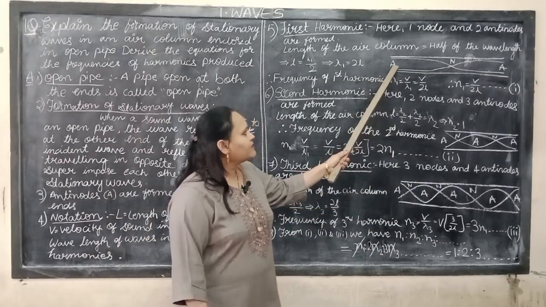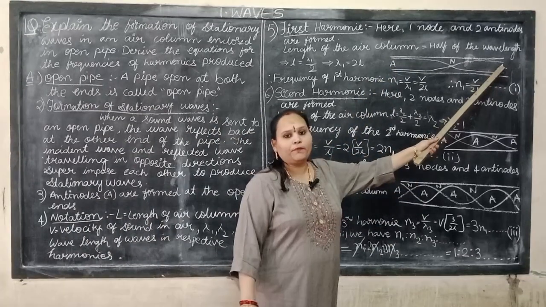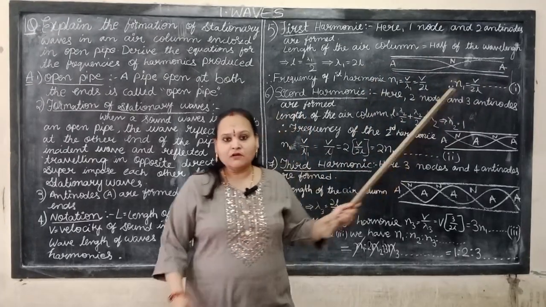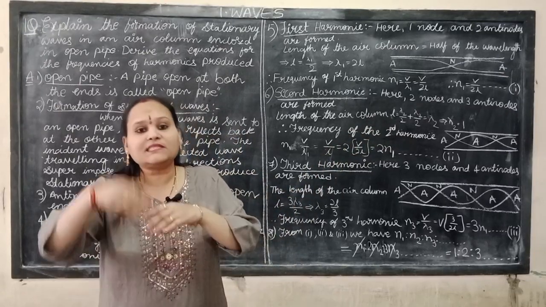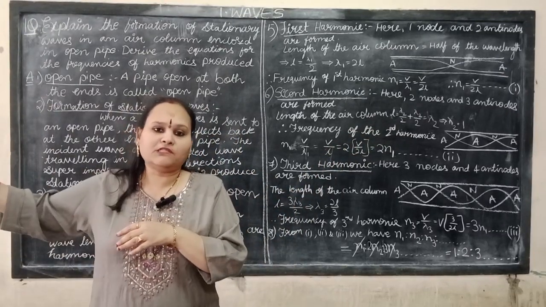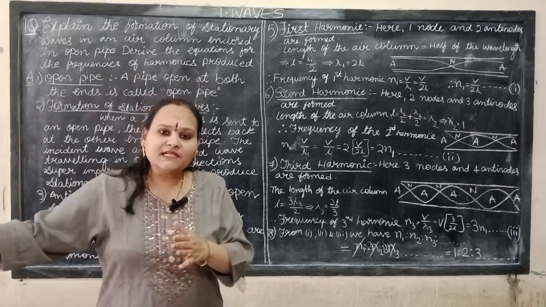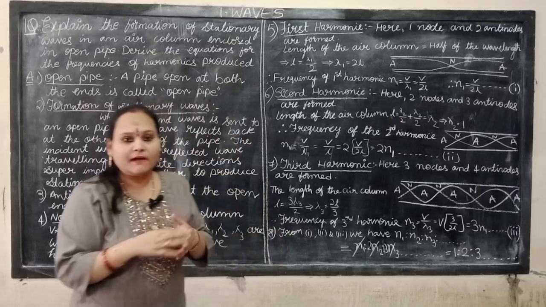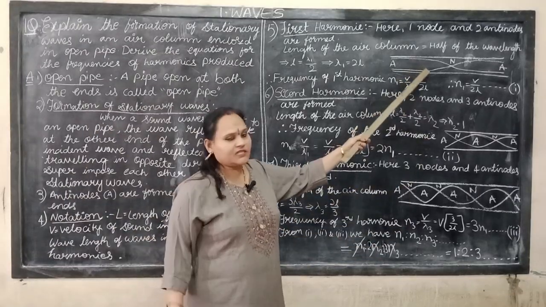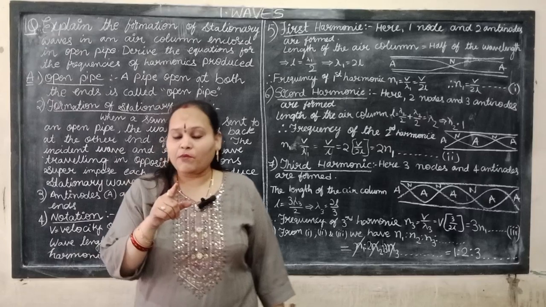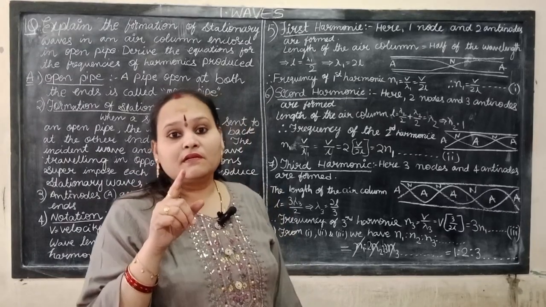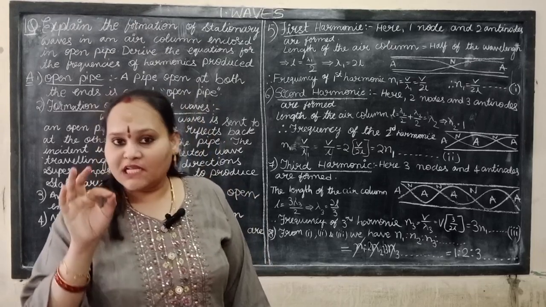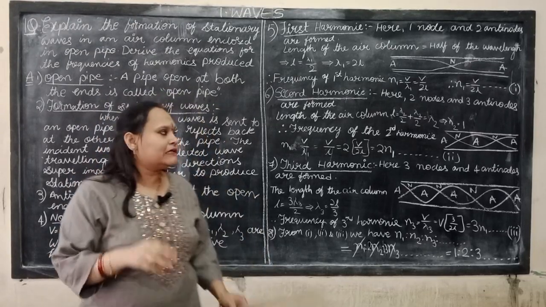Observe the diagram. This is the considered pipe, the open pipe. When I send a sound wave from one side, it reflects when it reaches the other side. The incident and reflected waves are superimposed on each other, and we will observe the stationary wave. This is the stationary wave. Stationary waves are also called standing waves.